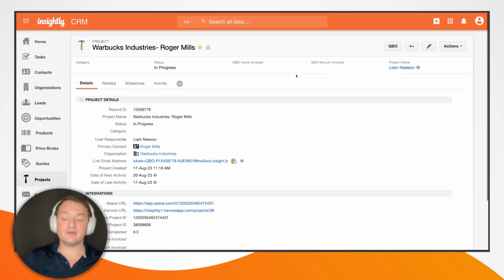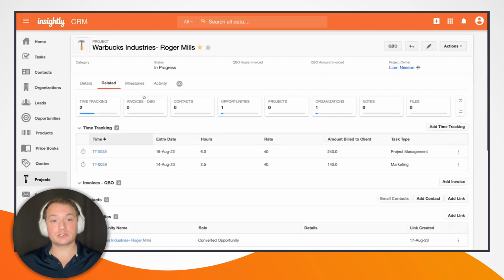And the integration that I have set up with AppConnect here is going to create a new invoice. It's going to pull in all of the relevant customer information about Roger Mills and Warbucks Industries for that invoice. And then it's also going to add line items for my time tracking entries associated with this project that we just added in Harvest. So I have a custom button here at the top, QuickBooks Online.